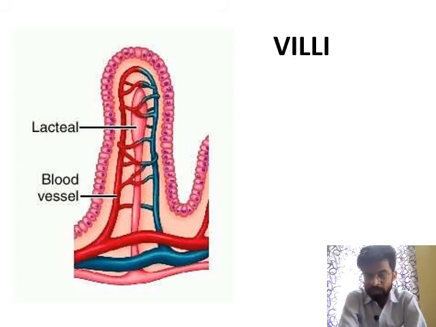Then we studied the human alimentary canal in detail, and the labeling of the various associated glands that are present. Then in the next slide, we studied histology. Histology means the different layers present in the human alimentary canal, and there are four layers: serosa, muscularis, submucosa and mucosa. And then at the end, villi were discussed.